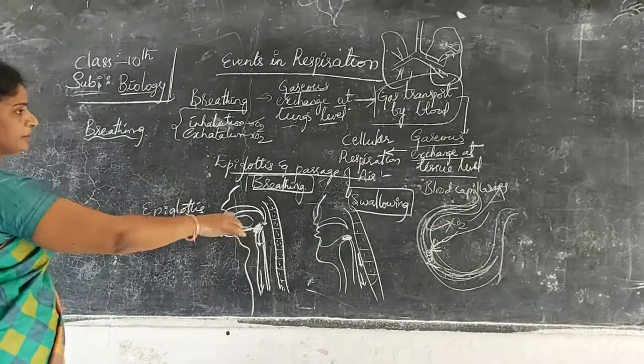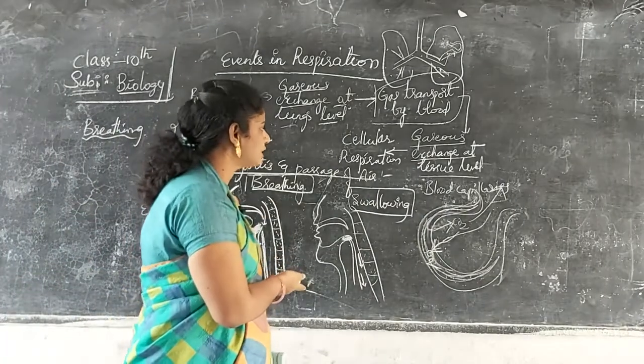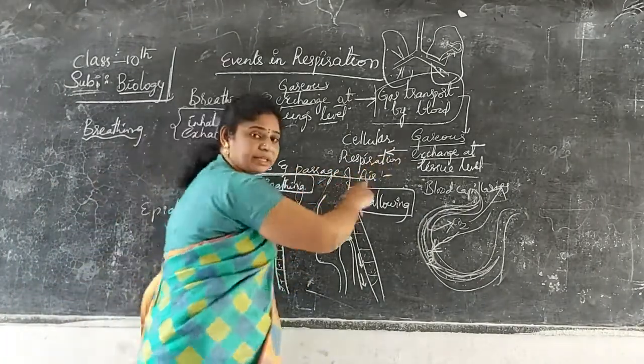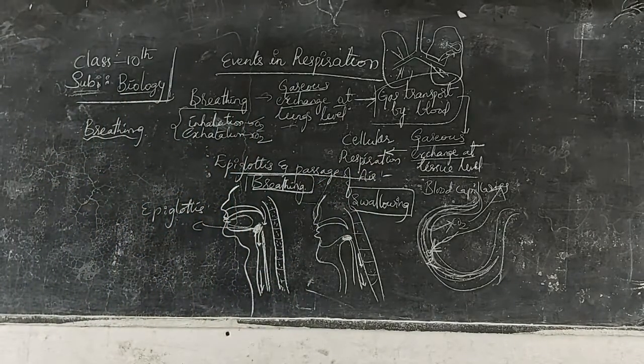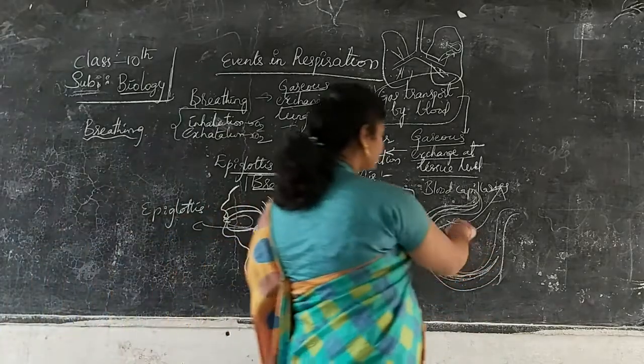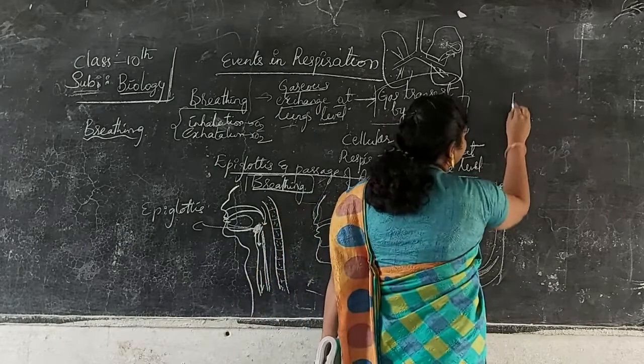Let this diagram be, since it takes time, that's why I have drawn it before itself. I'll draw this side. From where did this carbon dioxide come?